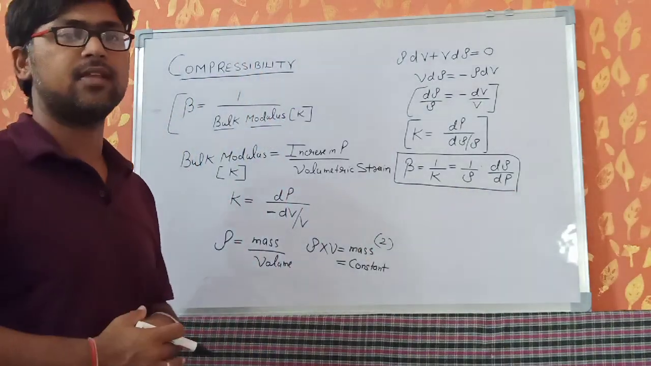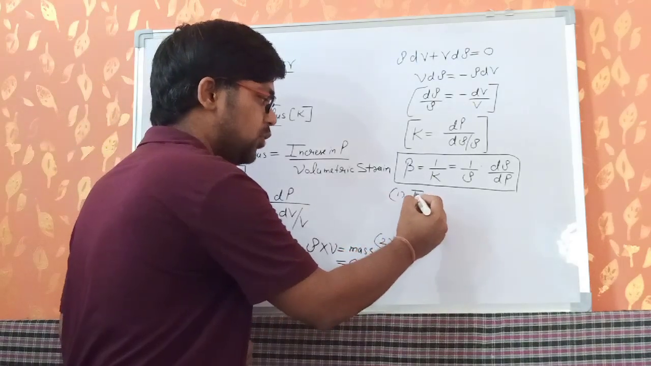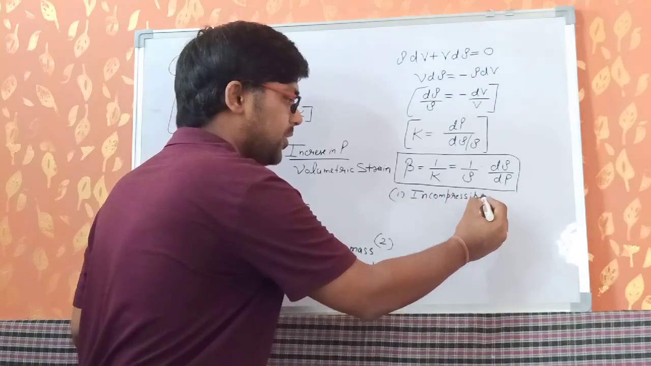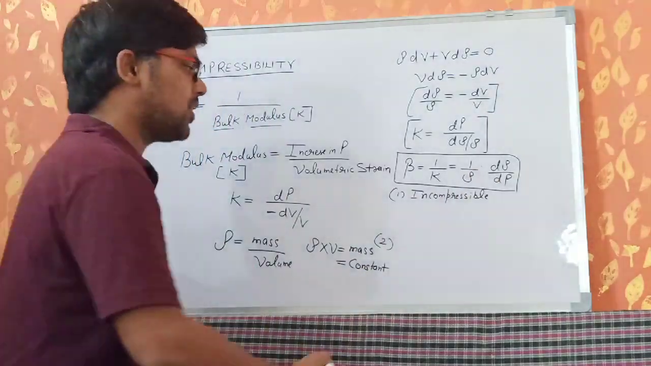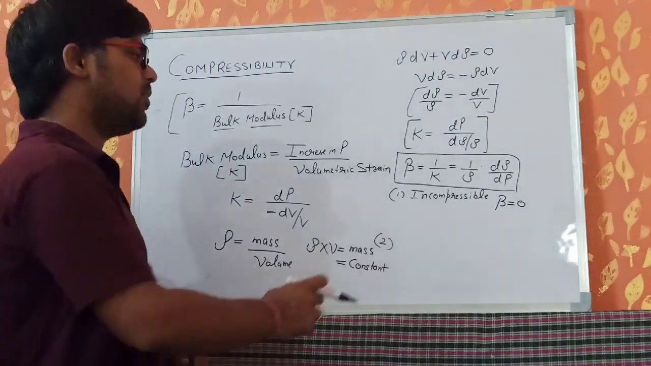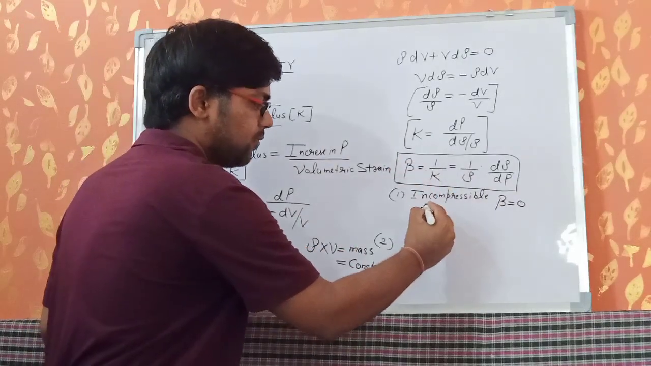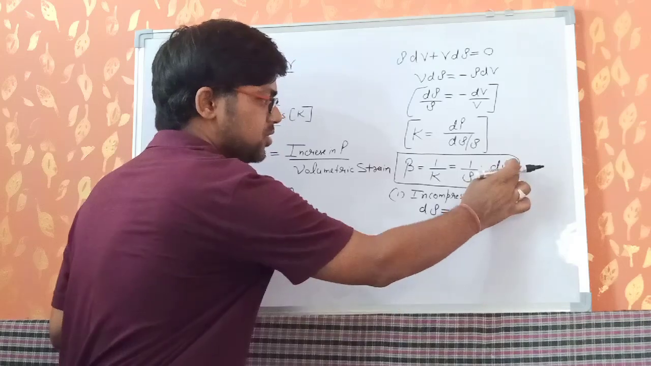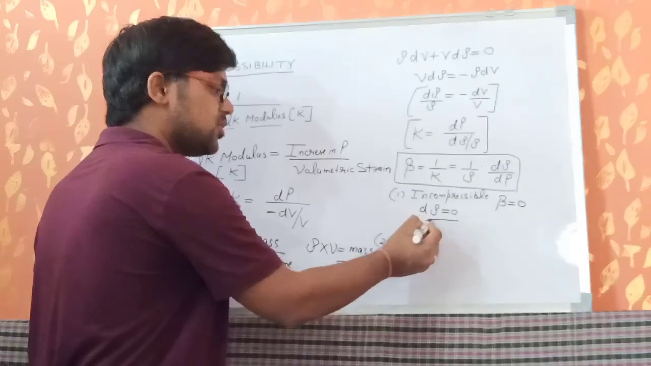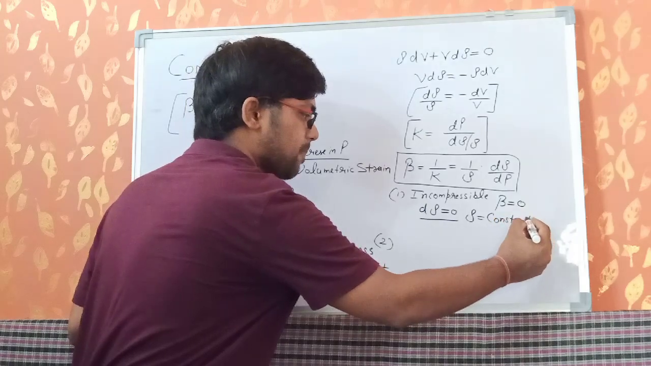Now if I have a fluid and that fluid is incompressible, clear? When I say a fluid is incompressible, it means I cannot compress that fluid. Obviously the compressibility of that fluid is going to be 0. Clear? So if we put the value of compressibility as 0 in the formula of compressibility, this entire term equals 0, so we get d rho equals 0. It means change in density is 0, so the density of that fluid will remain constant.